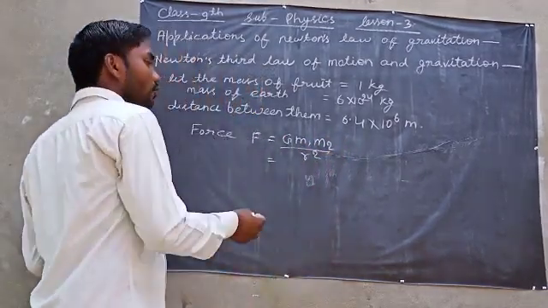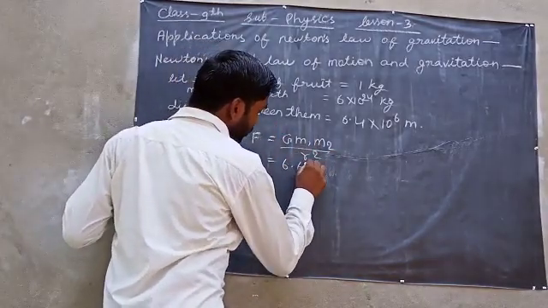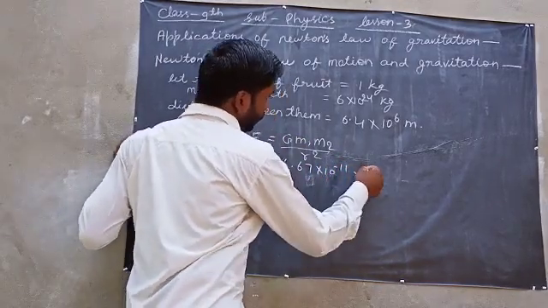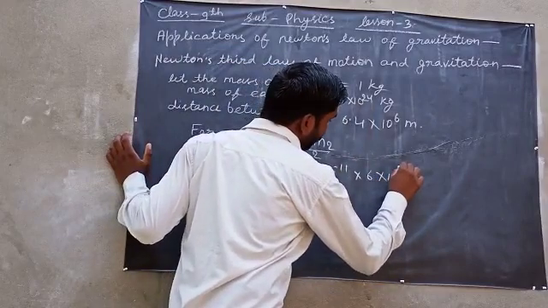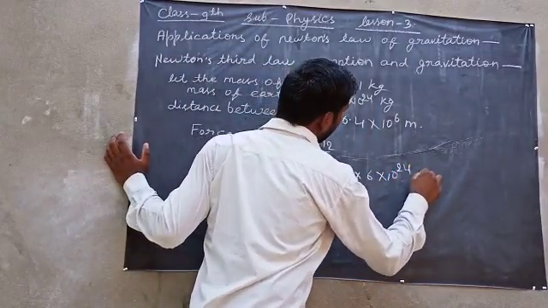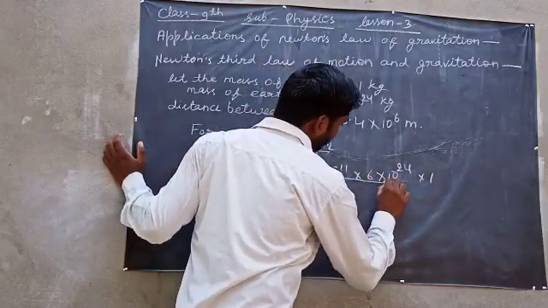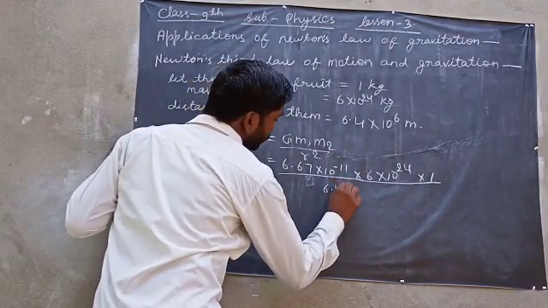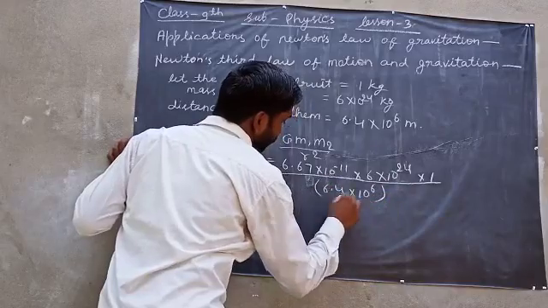When we put the values, gravitational constant 6.67 into 10 to the power minus 11, into mass of Earth 6 into 10 to the power 24, into mass of fruit 1, upon radius 6.4 into 10 to the power 6 whole square.